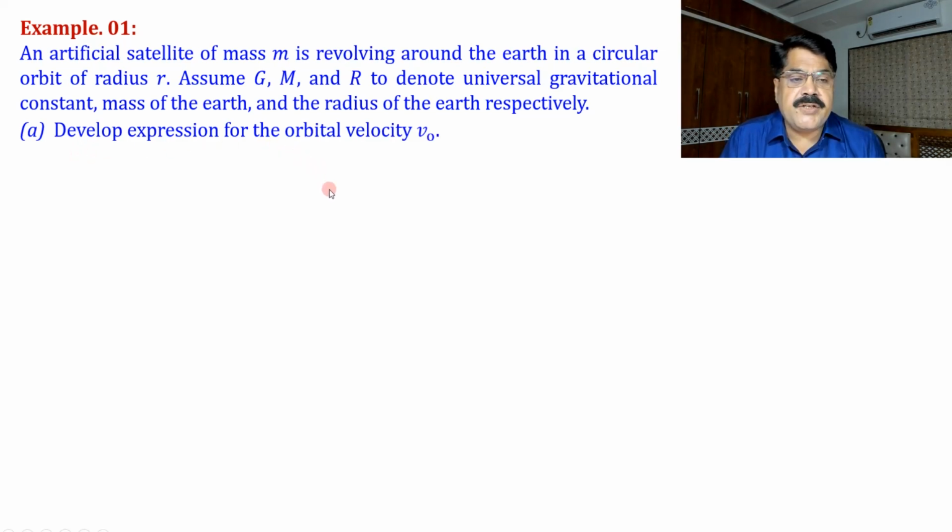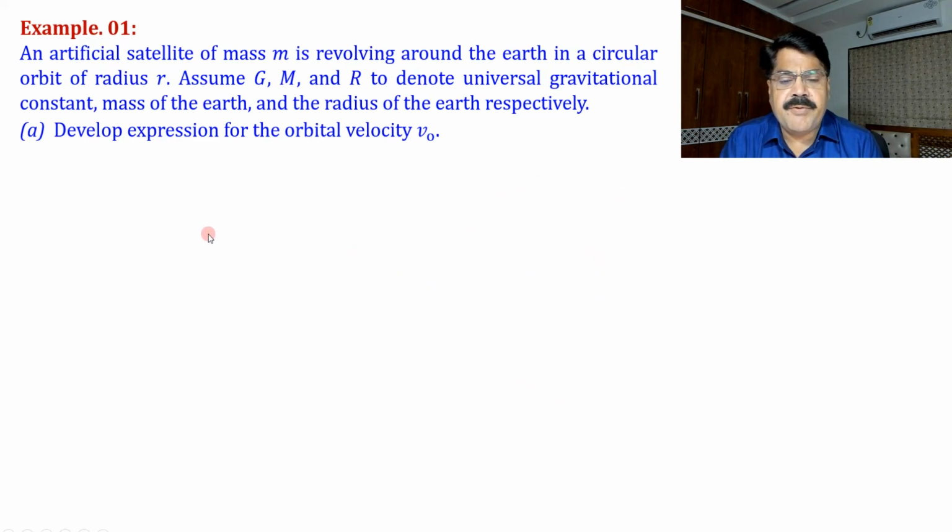Actually, we have to explore something about the energy of the satellite, so we must know its orbital velocity. Of course, to find orbital velocity, energy methods are not required. For that, we have to use Newton's laws of motion. To find orbital velocity means to find with what speed the satellite is moving in a particular circular orbit.